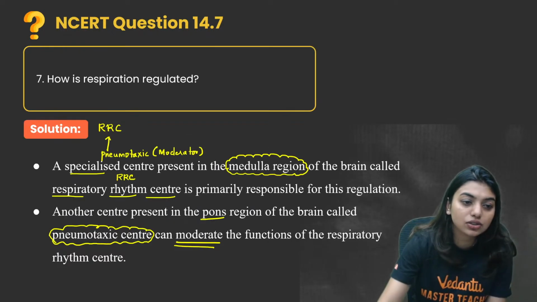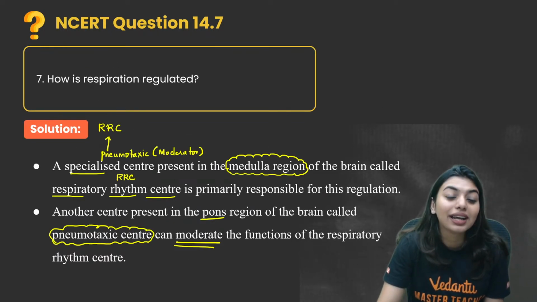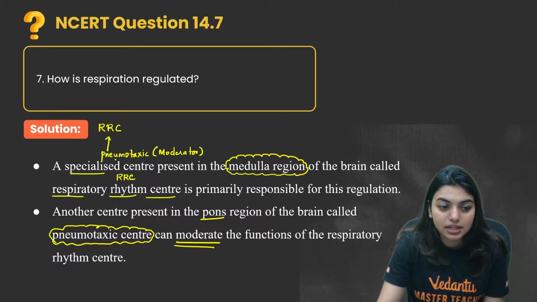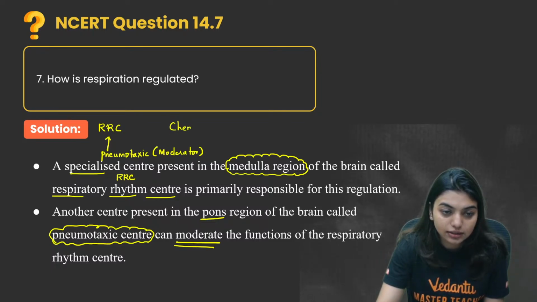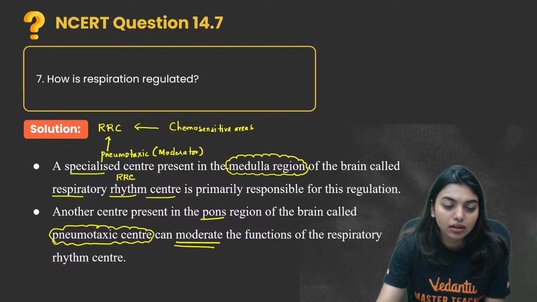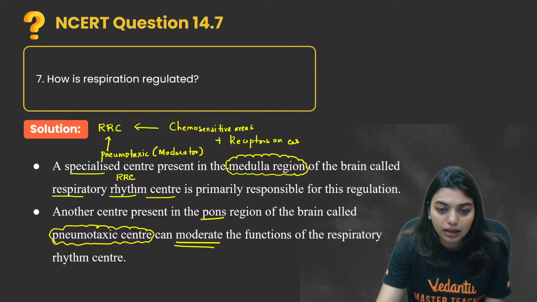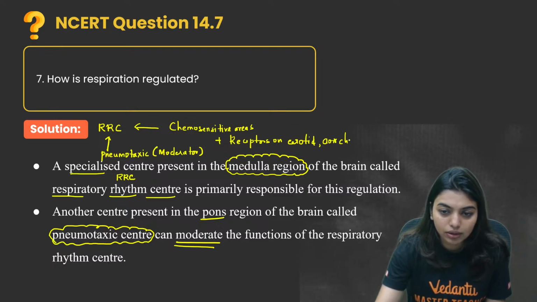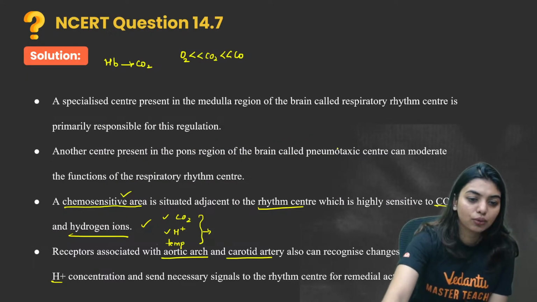So these centers, students: RRC, that is the respiratory rhythm center, the pneumotaxic center, the chemosensitive areas present near the rhythm center, plus the receptors on the carotid artery and aortic arch. Okay, done. These are the four that are going to regulate.